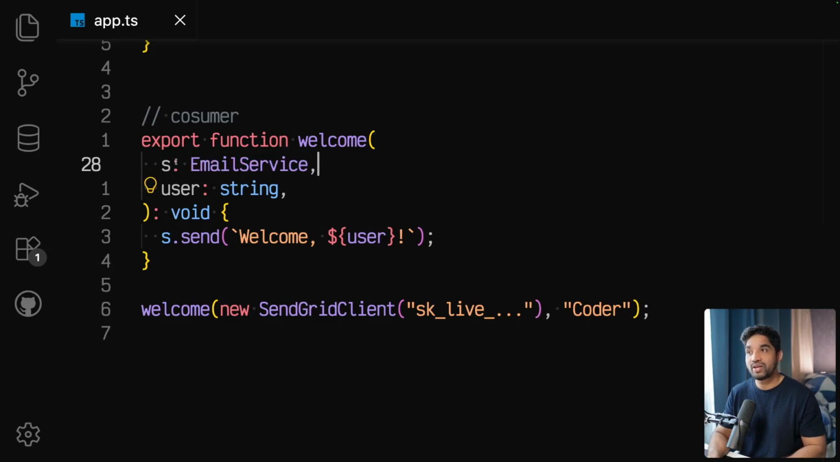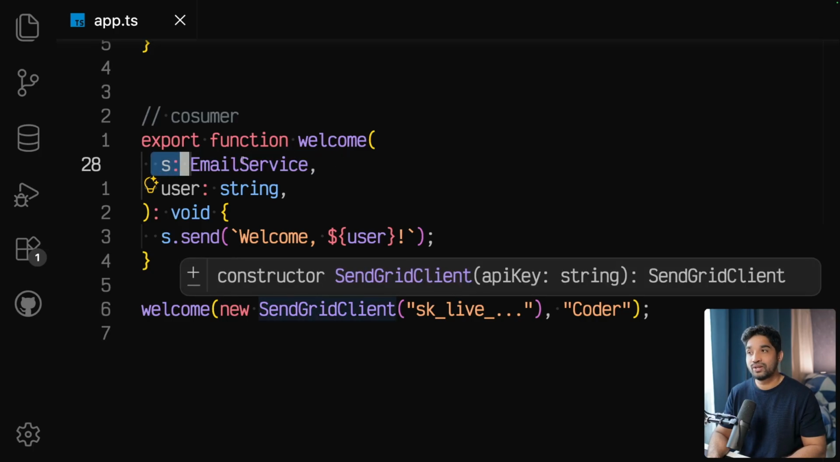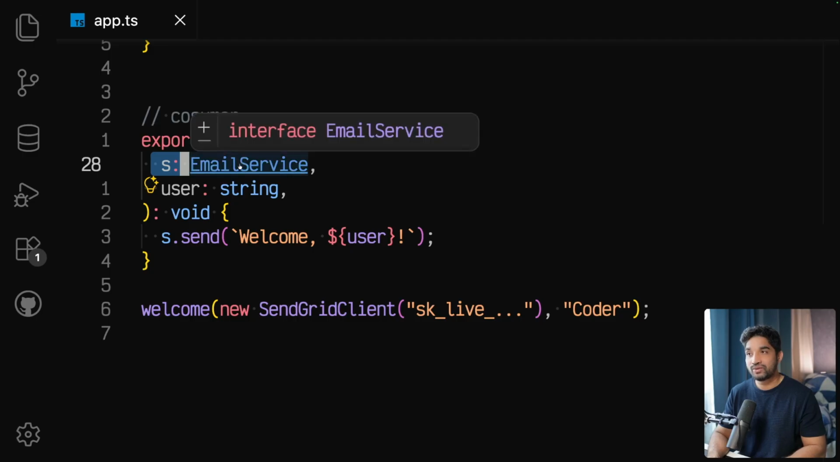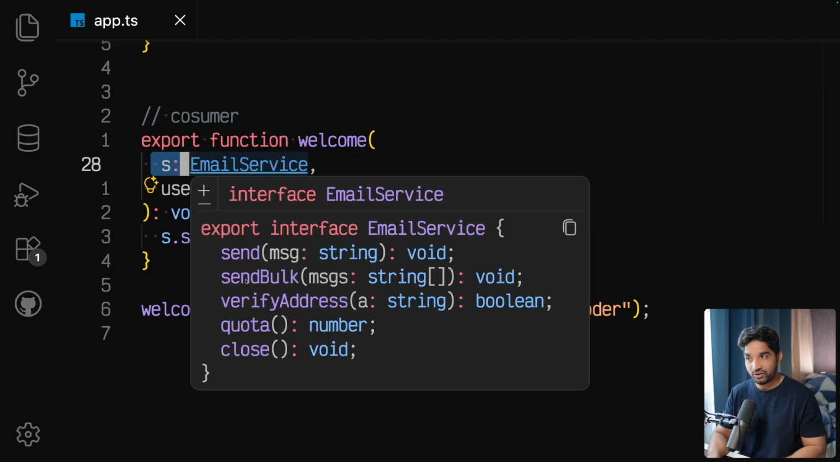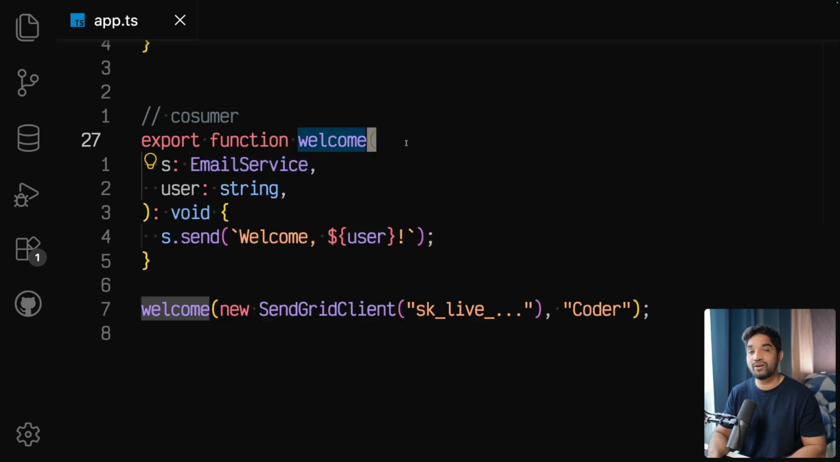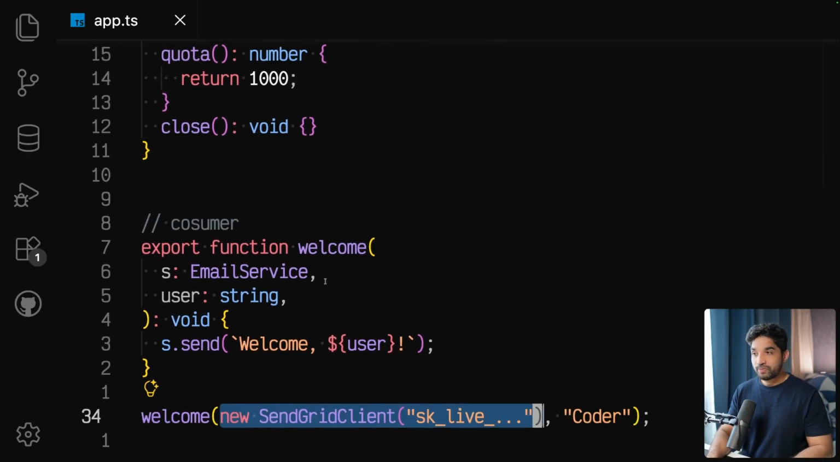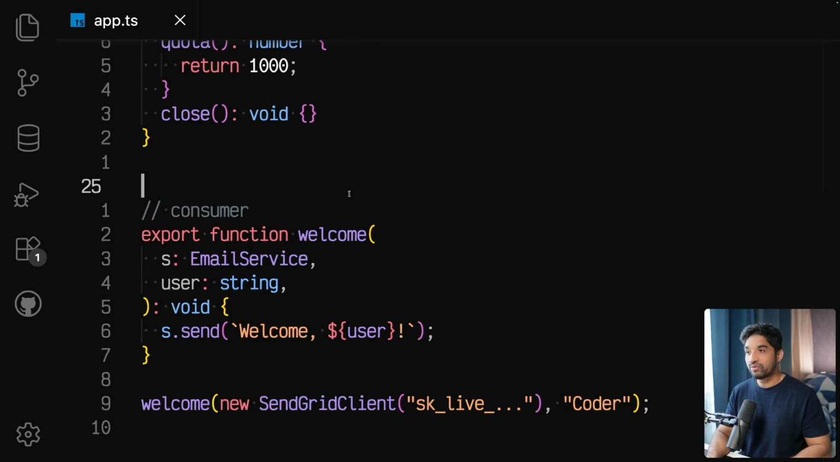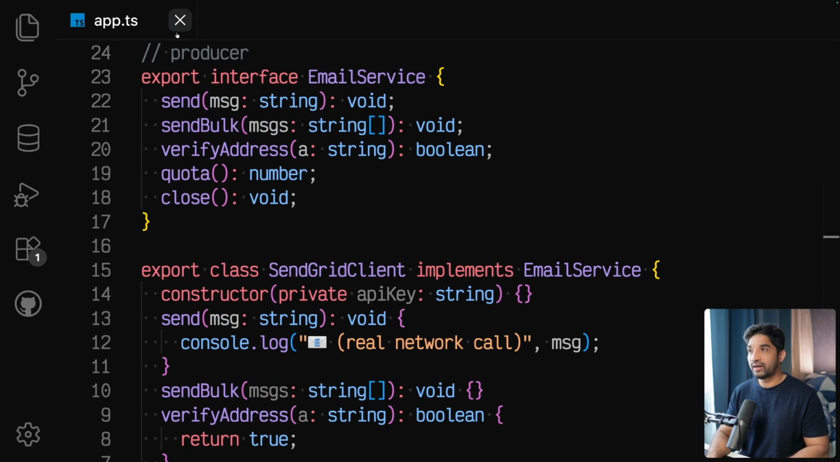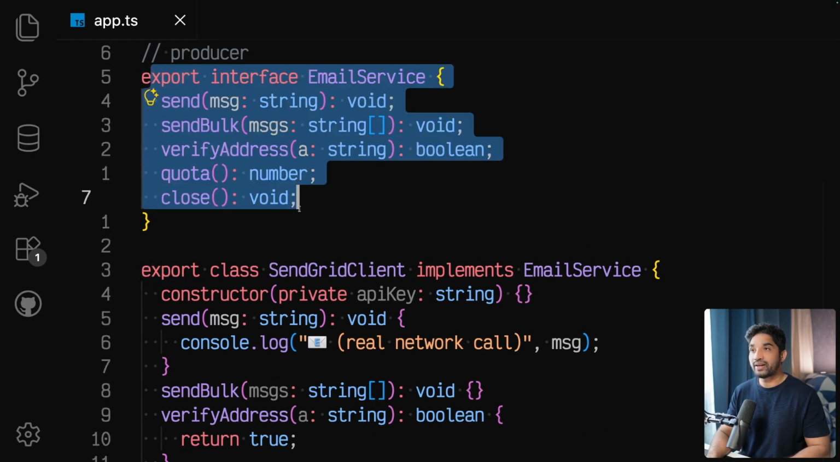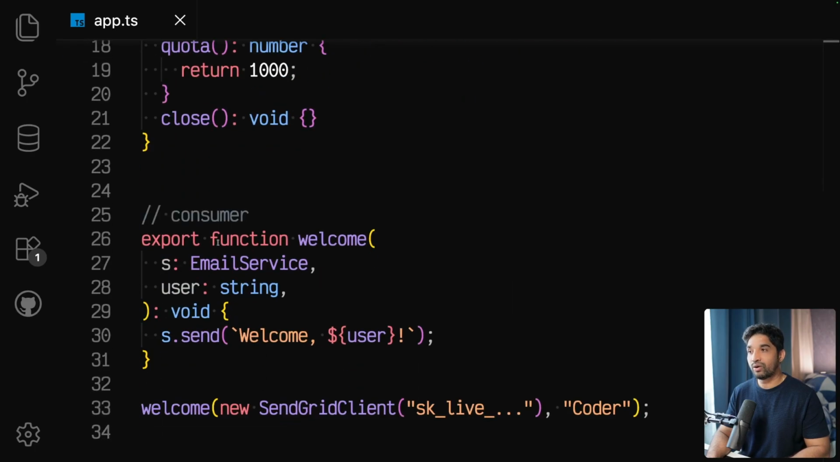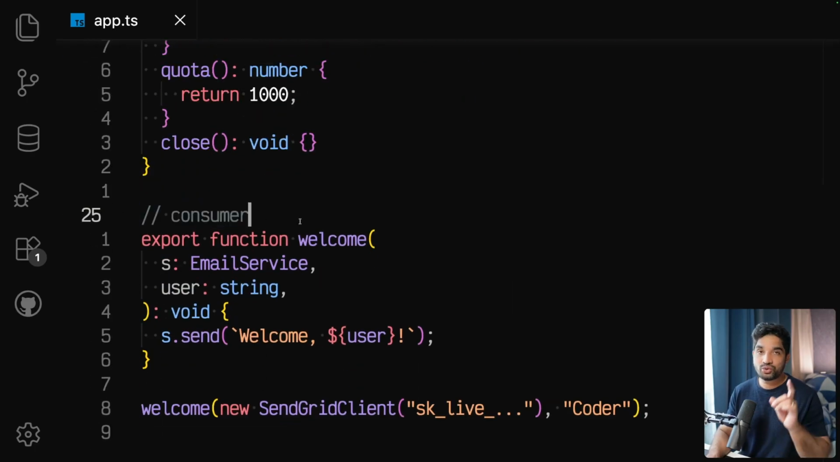We are saying, give me anything which has the methods of this interface, any type. If we make any type, implement these methods, and write implements EmailService, then we can pass it here. So see what we are doing: we are declaring an interface at the producer and not at the consumer. Now I'll show you how it is done in Go.